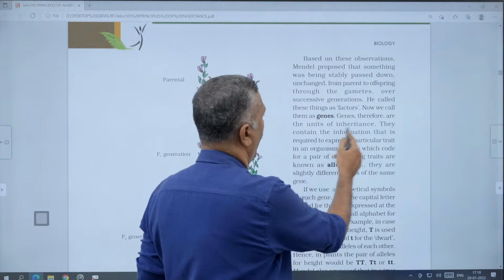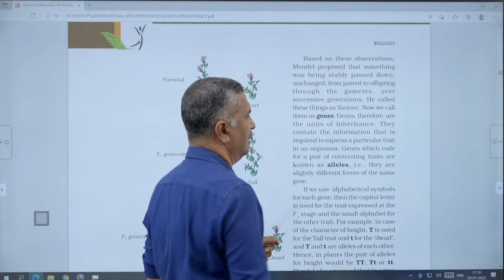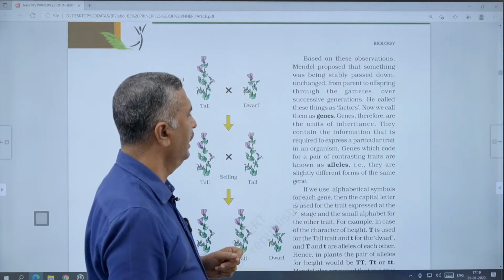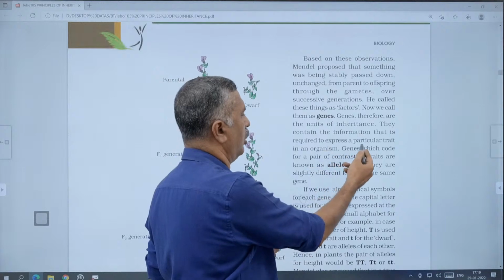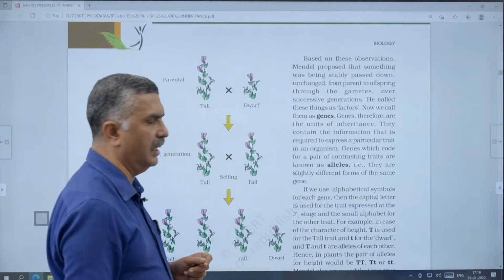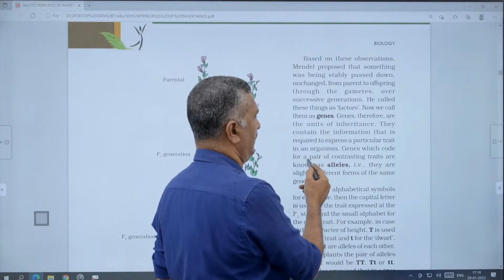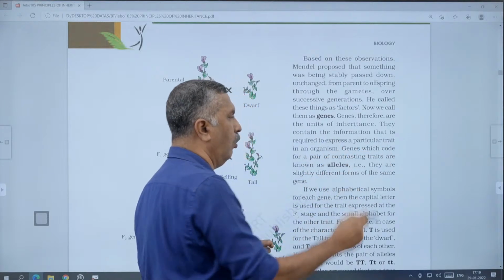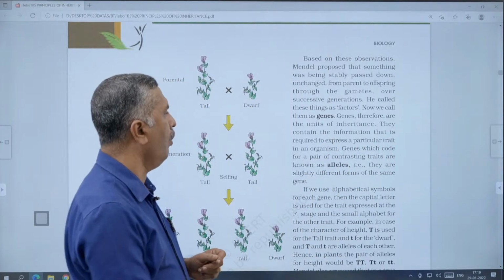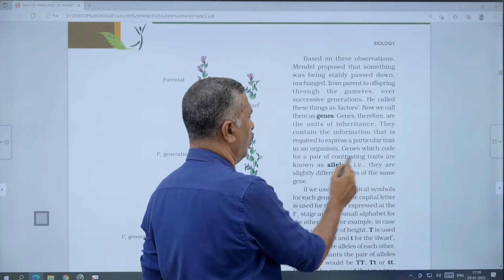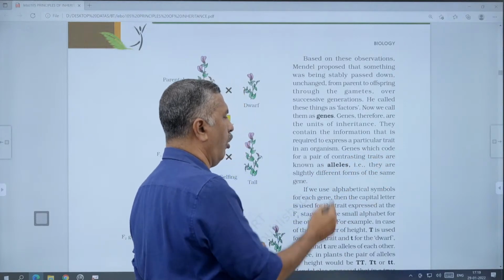Genes, therefore, are the units of inheritance, and they contain the information required to express a particular trait in an organism. That you already know. Then genes which code for a pair of contrasting traits are known as alleles.